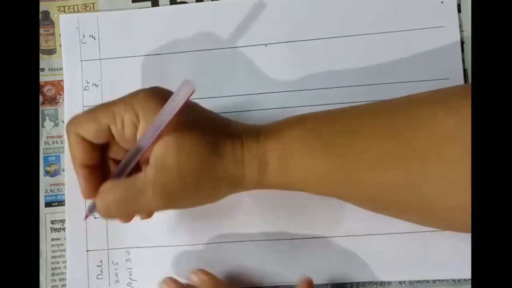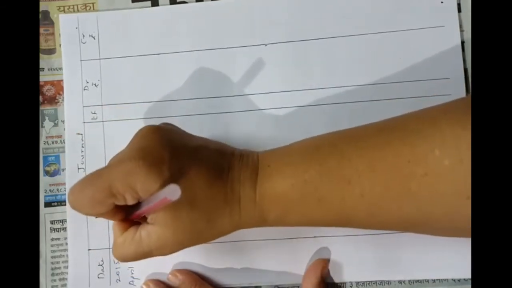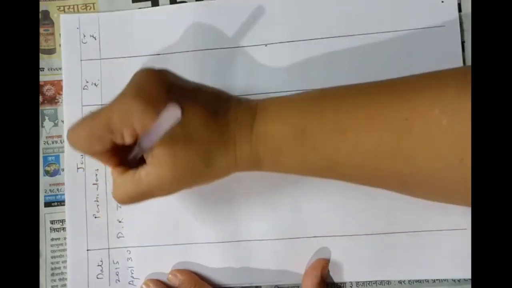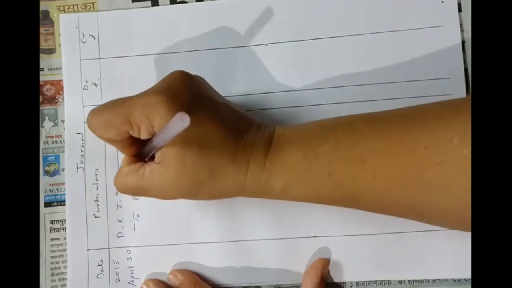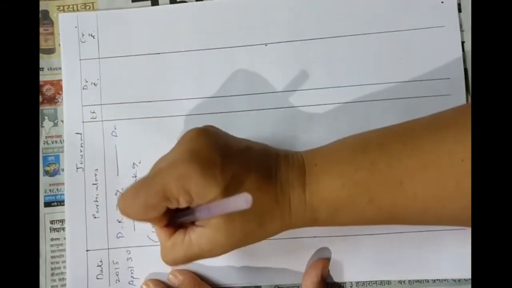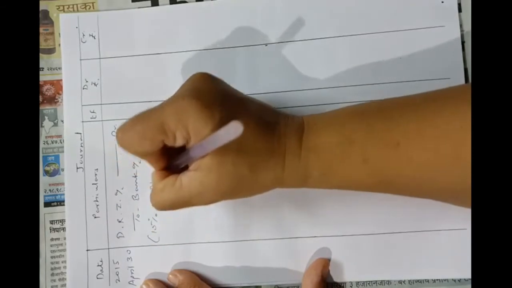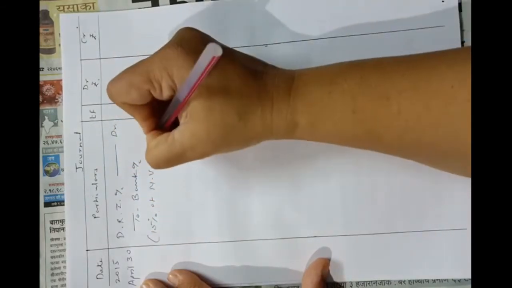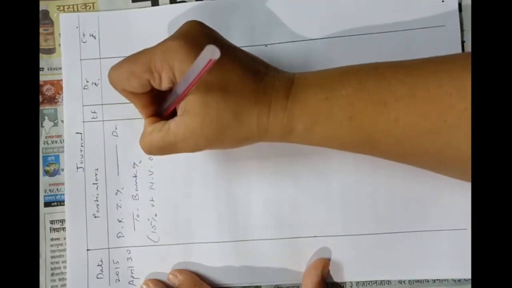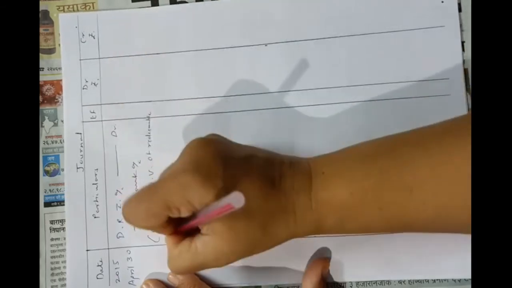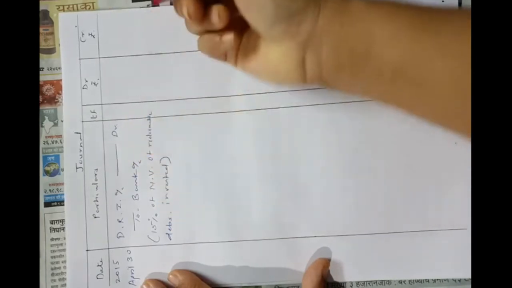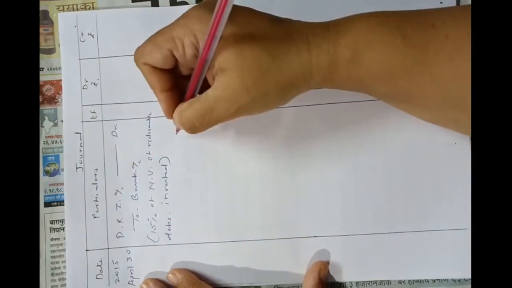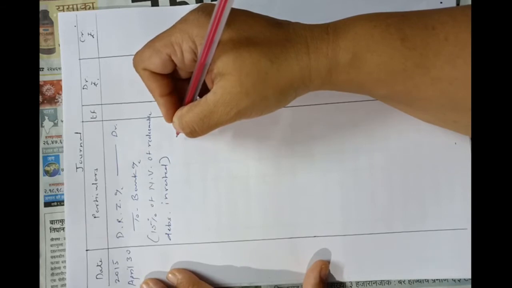Okay, so debenture redemption investment account, debit to bank account. Redeemable debentures 3 lakhs, 15% of 3 lakhs is 45,000.